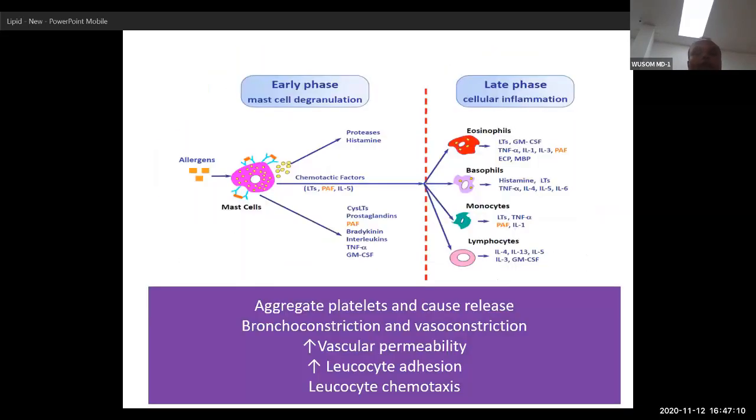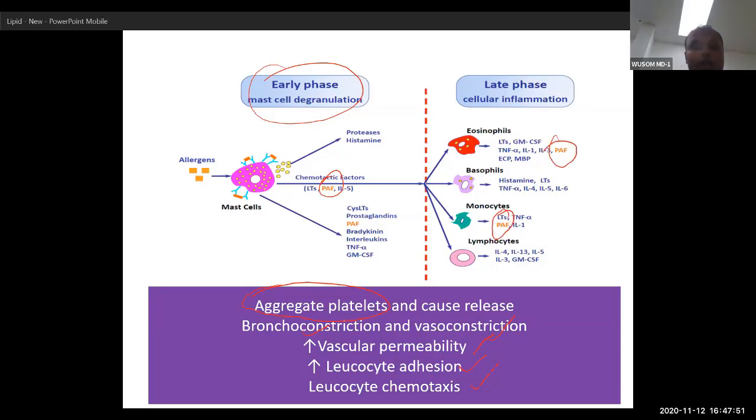So you can see this is the function of platelet activating factor. As the name suggests, it will aggregate platelets. And then it will cause bronchoconstriction and vasoconstriction. It increases vascular permeability, leukocyte adhesion and chemotaxis. So these are its functions. This is a case slide from rhinitis. In the early phase, meaning acute inflammation, there is platelet activating factor. In the chronic phase also you will see platelet activating factor.